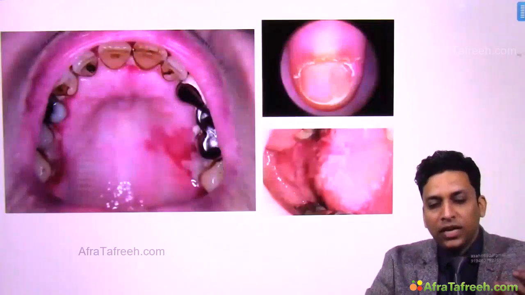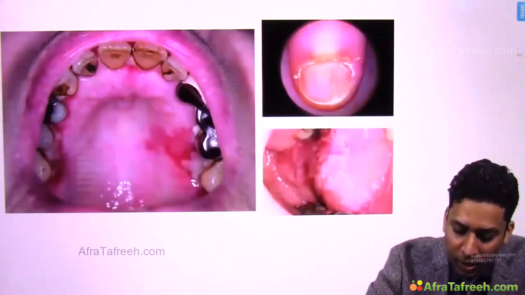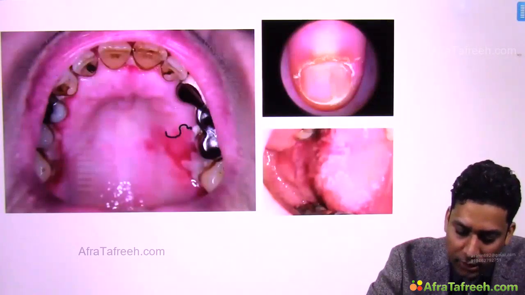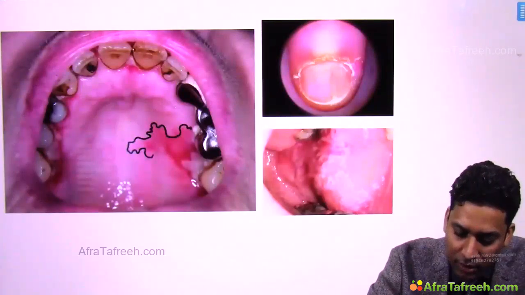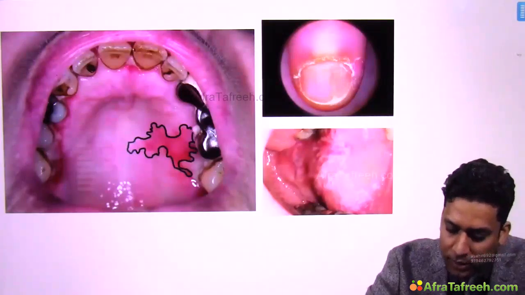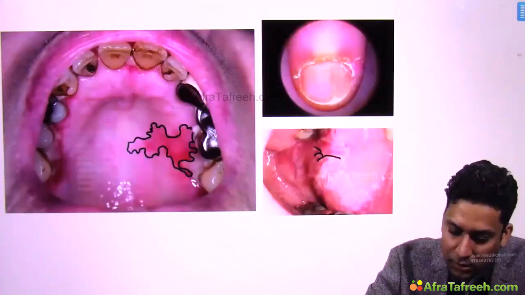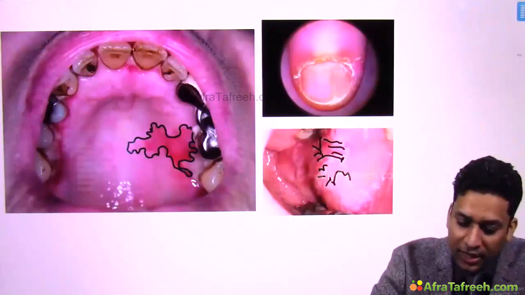Then oral mucosa can also get involved. I told you over buccal mucosa you might get this white lacy pattern. As you can see, this is having lacy margins. So lacy pattern is seen. Sometimes reticulate pattern is seen. So white lacy or reticulate pattern is seen over buccal mucosa.